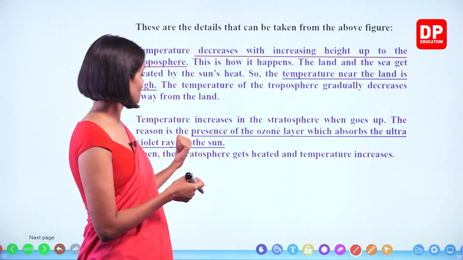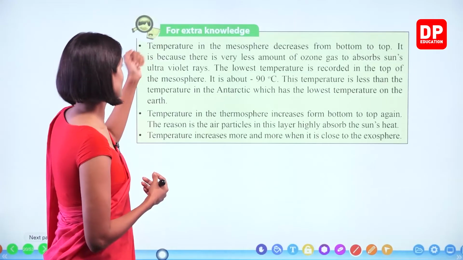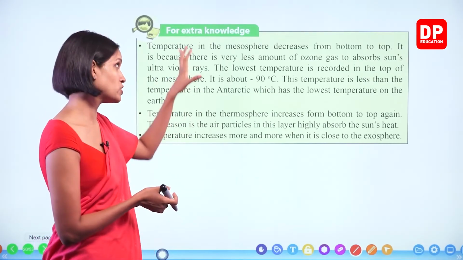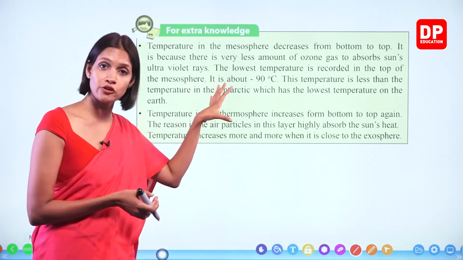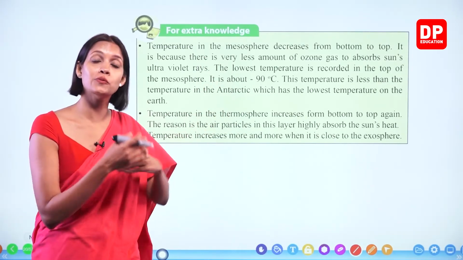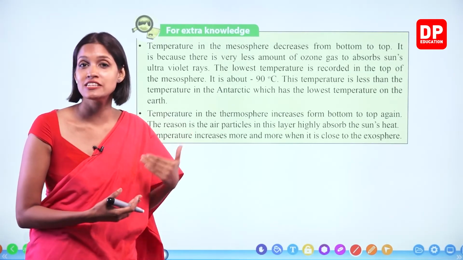Okay, children, we'll move on to the next. Here, the other layers are explained in this extra knowledge part. Therefore, this is equally important, children. Even though this part is given in the extra knowledge part, it is also very important because it explains what is the reason for the change of the temperature throughout the other three layers.